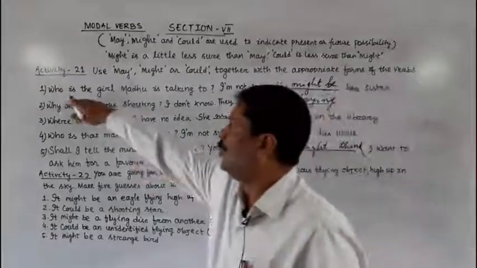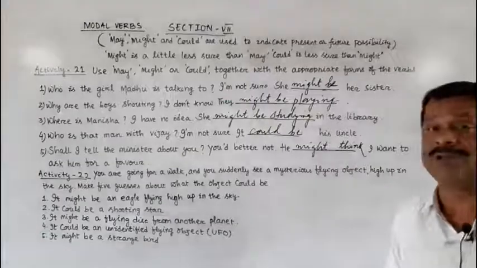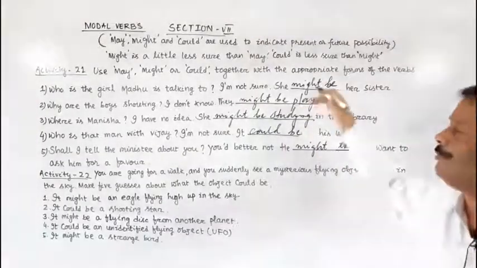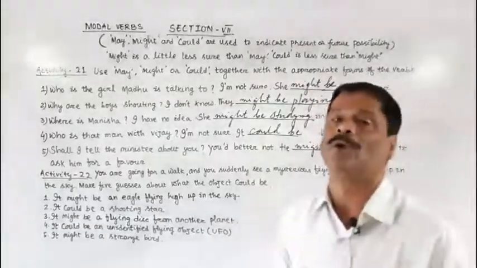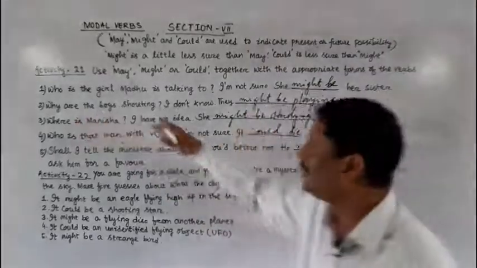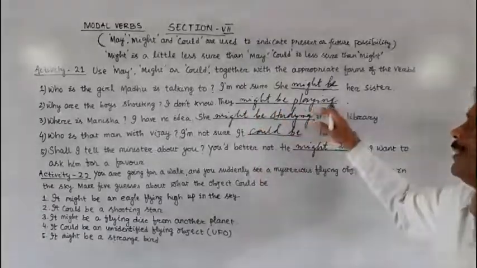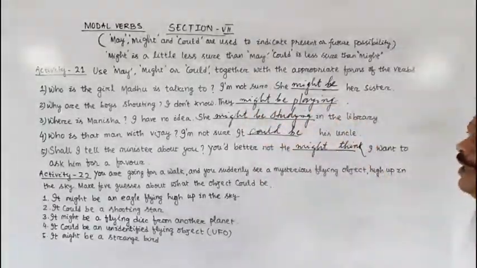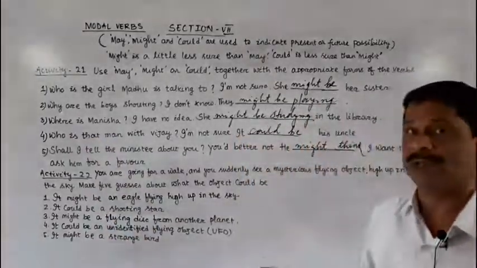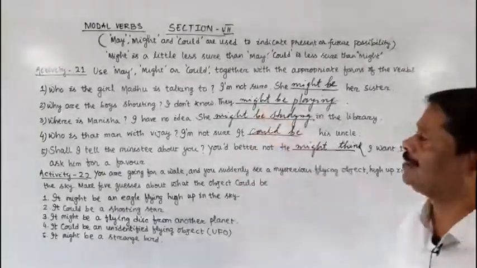Clear? Who is the girl Madhu is talking to? I am not sure. She might be her sister or she could be her sister. So more than one answer is possible. I don't think might is the only appropriate answer. She could be her sister. Why are the boys shouting? I don't know. They might be playing or they could be playing. We don't know whether they are playing or fighting. That is the reason why the shouting comes. So we can use the modal verb might or could.